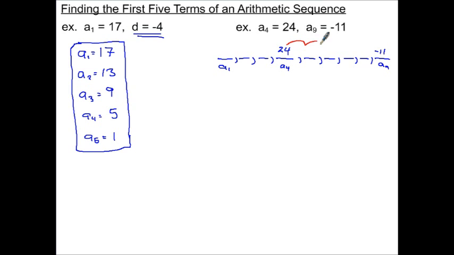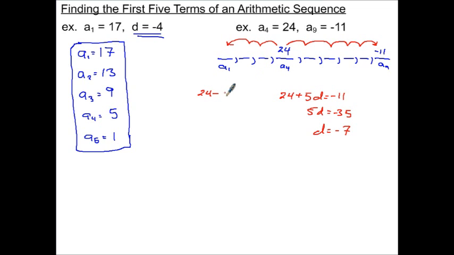I've got 1, 2, 3, 4, 5 steps to get down to negative 11. So 24 plus 5 of those steps takes me to negative 11. Solving pretty quickly here, this gives me a negative 35, so my d ends up being negative 7. Now going the other direction, 1, 2, 3. I have to take 24 and go minus, because I'm going to the left. I don't care that d is negative right now. I need to subtract 3 steps worth of d to get to my a sub 1.